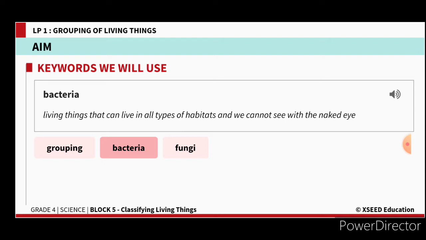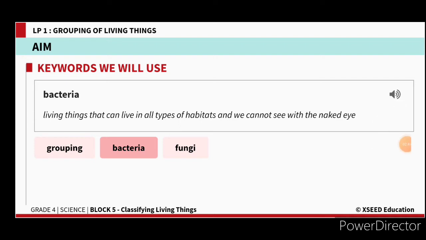These are living things that can live in all types of habitats, and we cannot see them with the naked eye. They can be seen only through the microscope. So they are bacteria. And fungi.